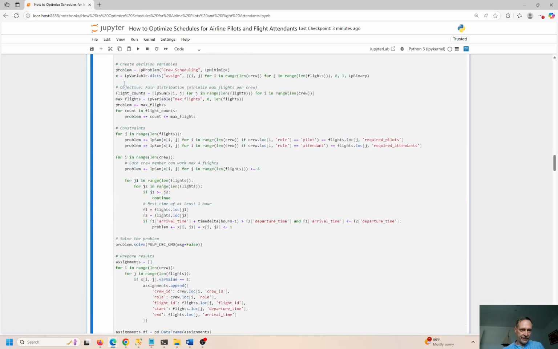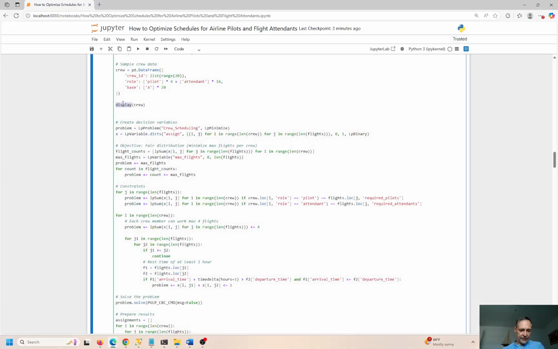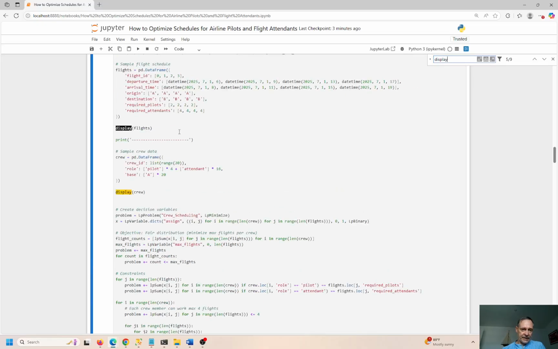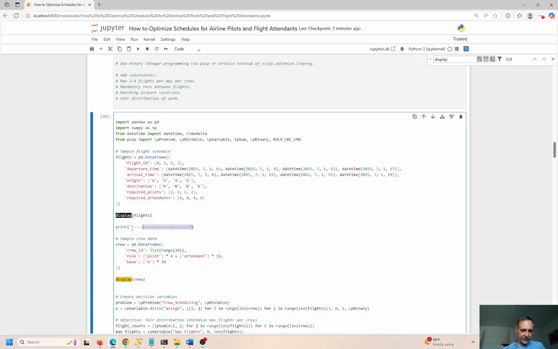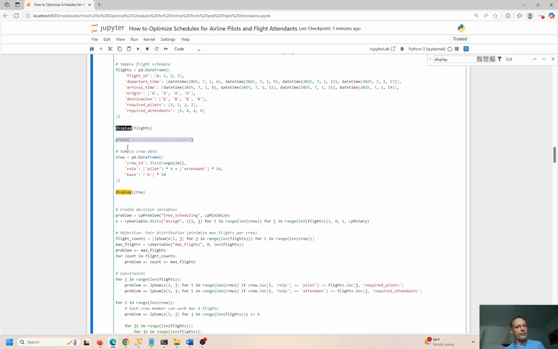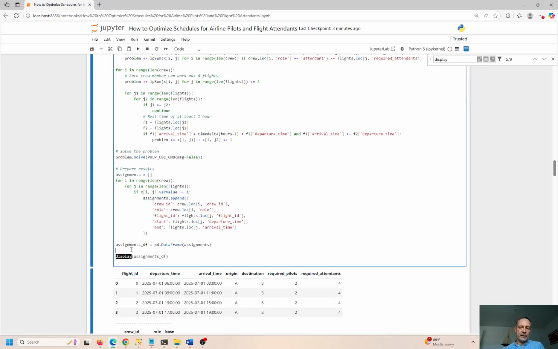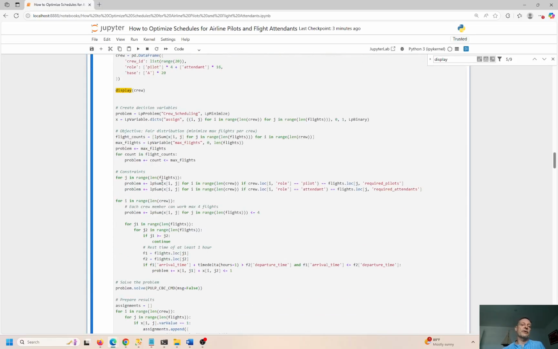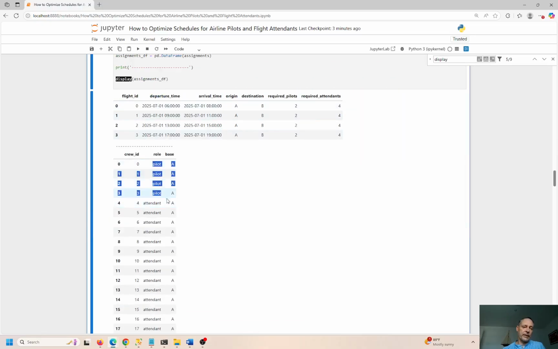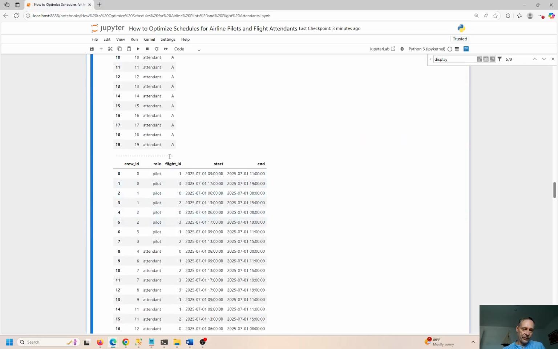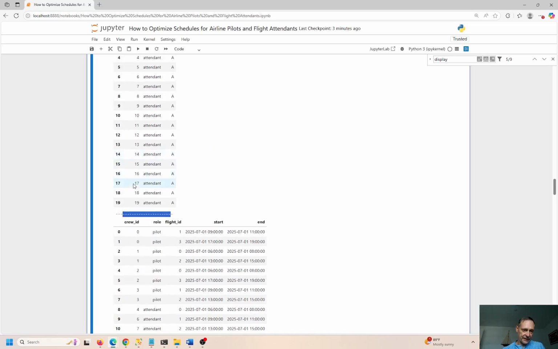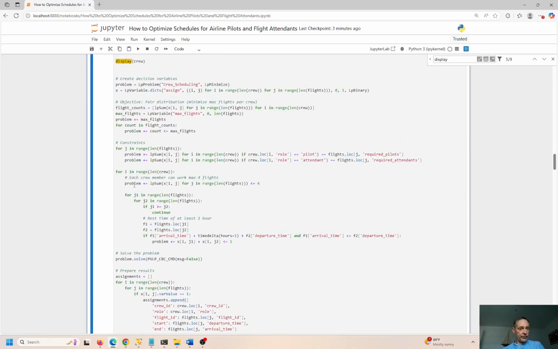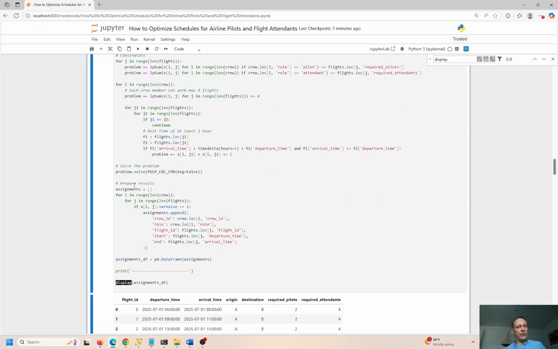What was the third? Let me see this thing here. So display. Oh, the display assignments. So those are the crew assigned to the plane. So we have the flights, we have the crew. Let me put another breakdown here just so you can see the distinction between these. So you have the flights. Okay, here's the crew, and then here's all the assignments broken up by this little hyphen dot thing. Looks like a bunch of ants on the screen, right? So we're looping through all the columns and all the rows to make all of these assignments.